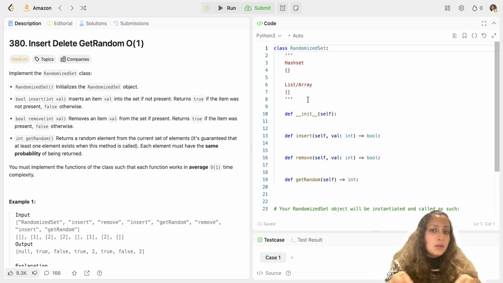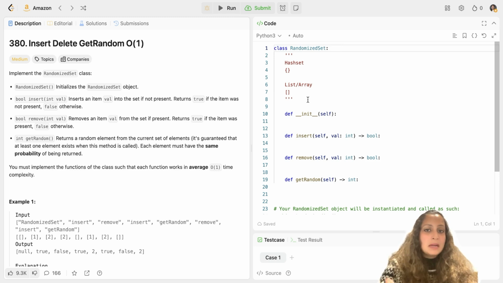But popping that value is a task, because if you have to pop, say, something from the end of the list, then it is O(1) time complexity. But if you have to pop a particular value in between the list, you have to move all the values ahead in the list to cover that gap, which is not O(1) time complexity. So let's see how we will handle it.